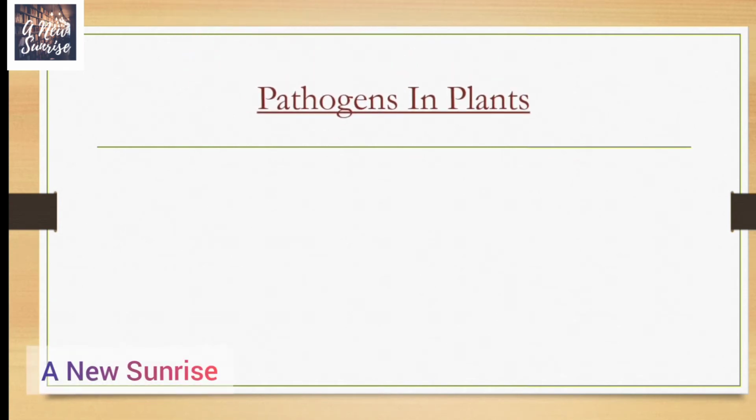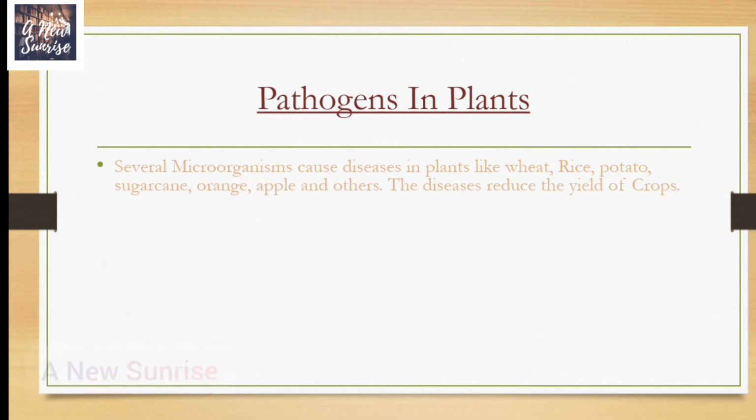Pathogens in plants. Several microorganisms cause diseases in plants like wheat, rice, potato, sugarcane, orange, apple, and others. The diseases reduce the yield of crops.